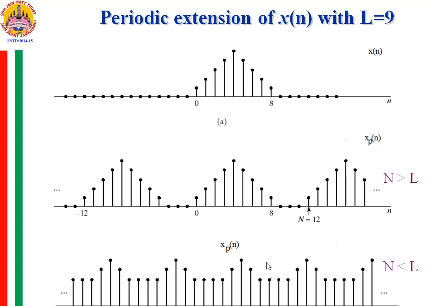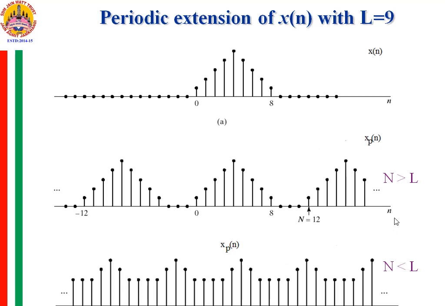Otherwise, if you take it equal to 7, you'll observe that this x of n and the xp of n samples will overlap, and then you will not be able to recover the correct x of n from xp of n. If you consider the periodic extension of this x of n, the two samples at 7 and 8 will overlap with each other, and due to the overlapping you will get added samples and the proper reconstruction will not be possible.